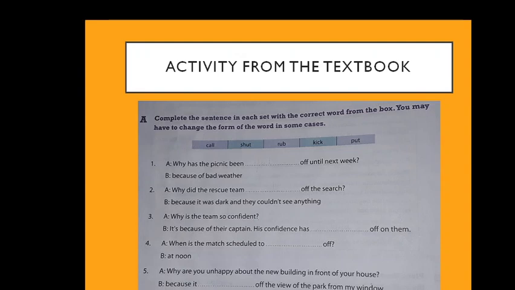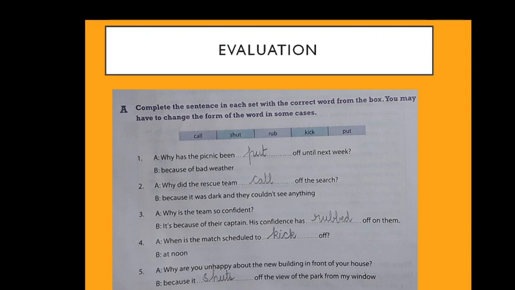Why has the picnic been dash off until next week? So what is the correct answer there? Put off. Put off is the answer. It is the correct answer there because of bad weather. Now let us read the second one.